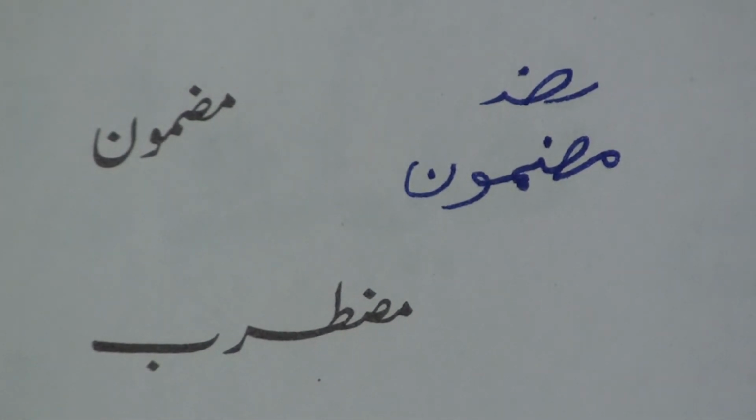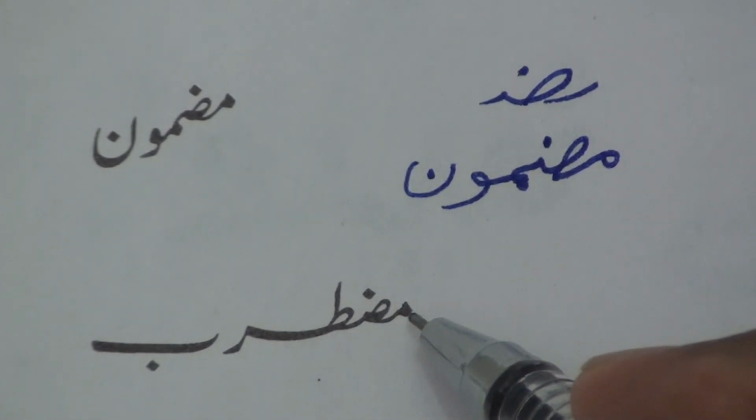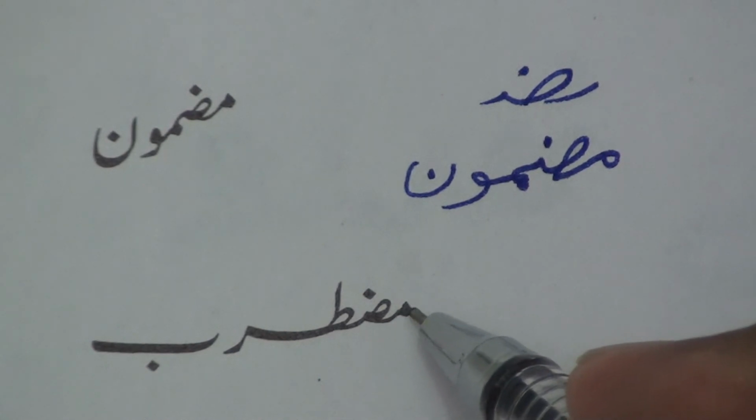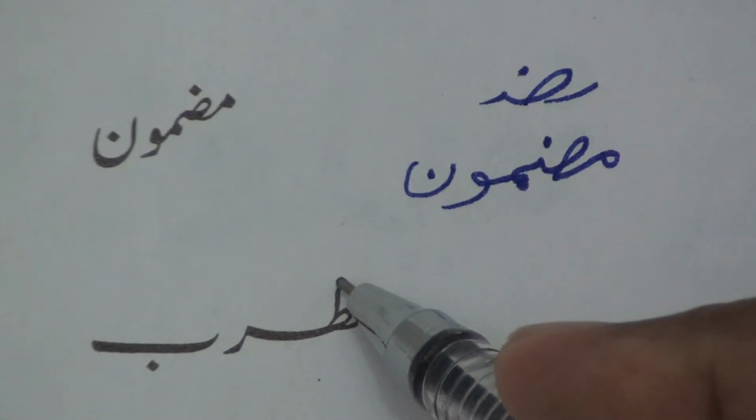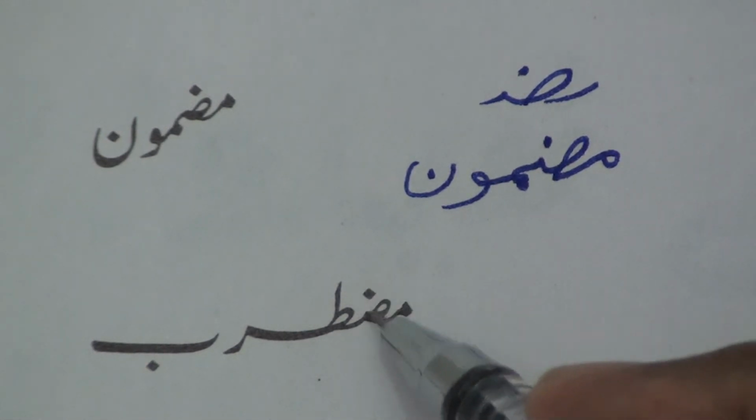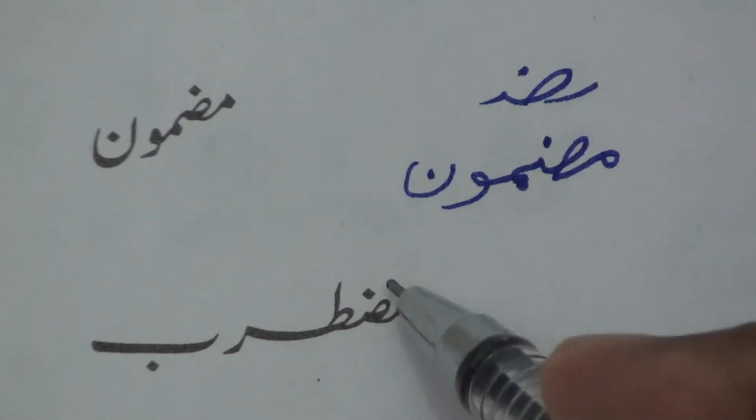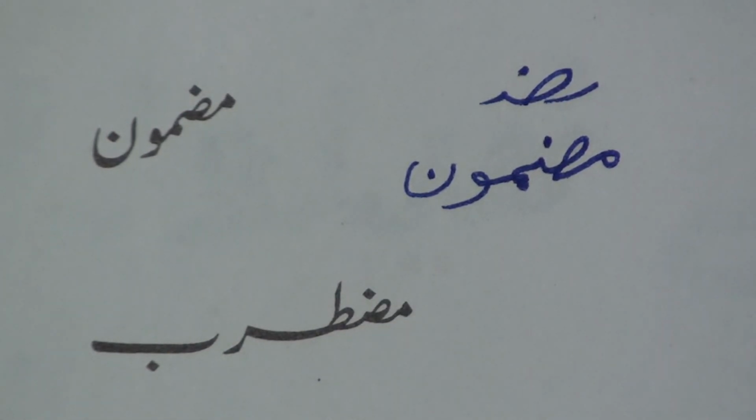Let's take another example. Muztarib. This is Zwad. It is joined to Mim here, and joined to Toy here. Zwad is between these two letters. Muztarib.